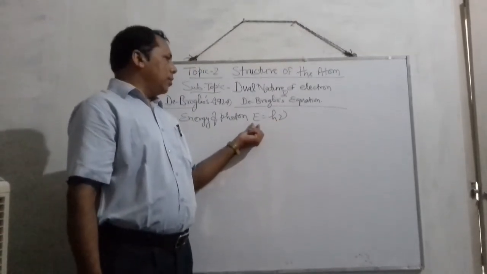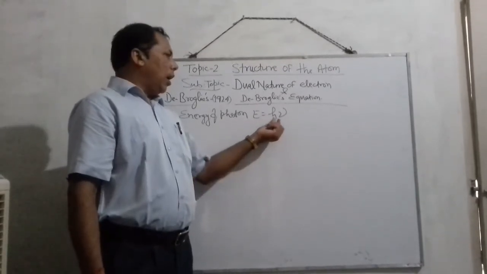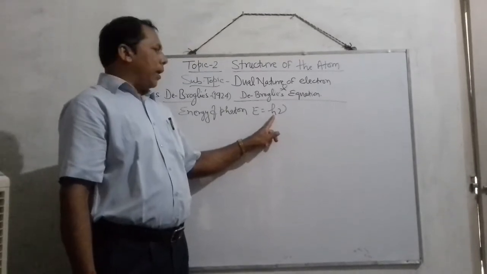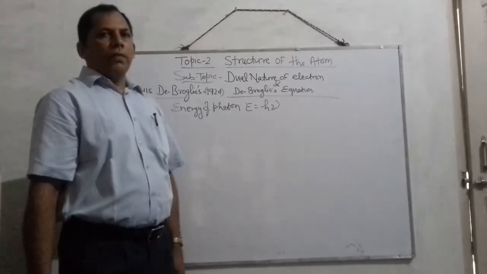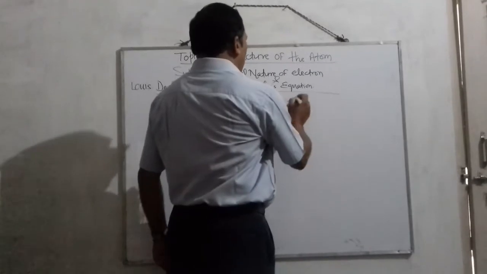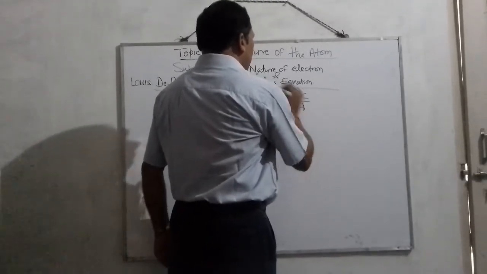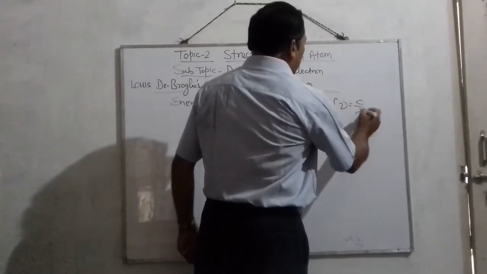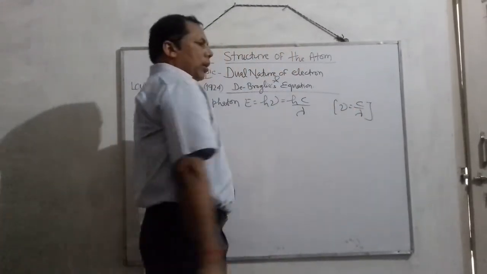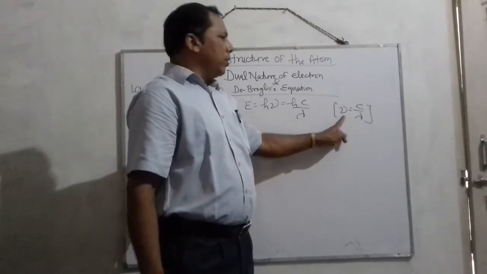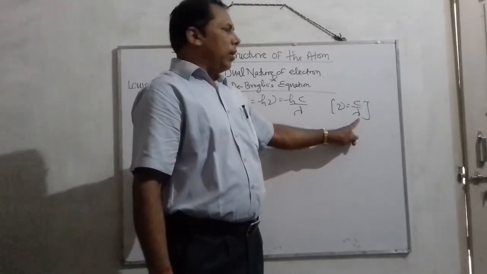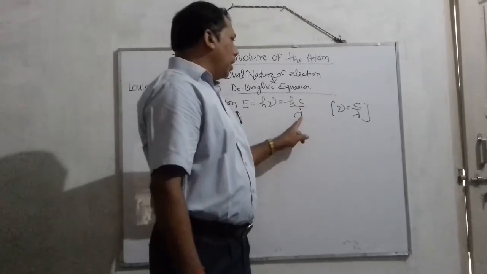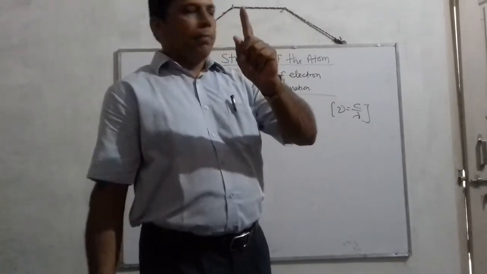Its energy is represented by E, and mathematically it equals h nu, where h represents the Planck constant and nu is the frequency. This may also be written as hc upon lambda, because nu is the notation of frequency and lambda is the notation for wavelength. So nu is c upon lambda, where c is the speed of light and lambda is the wavelength.